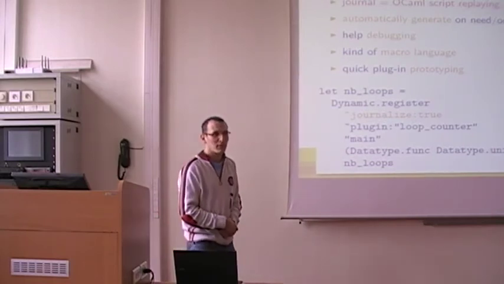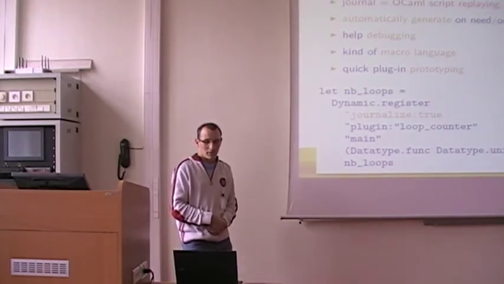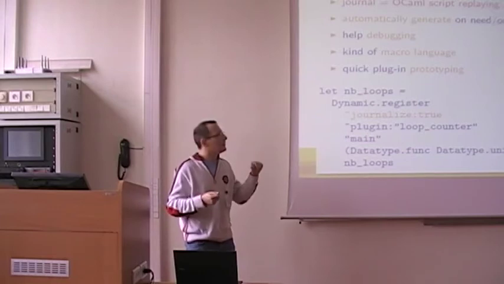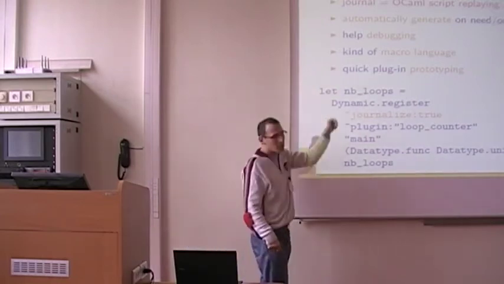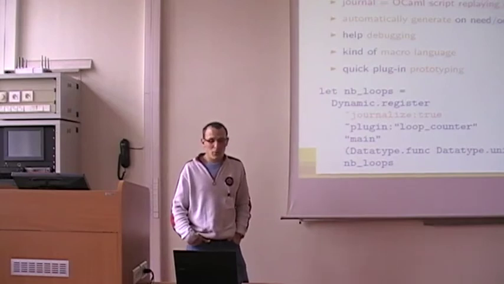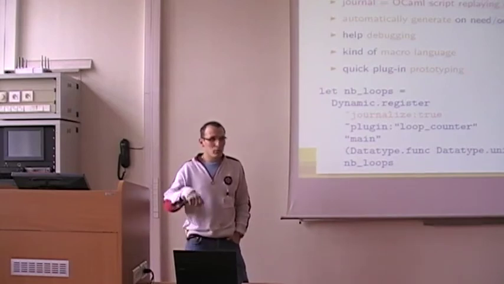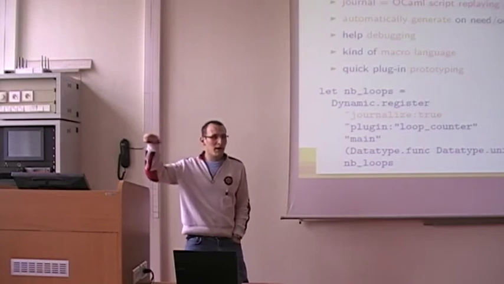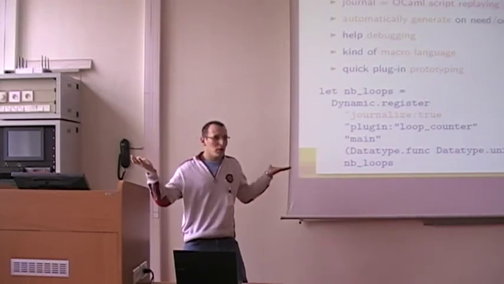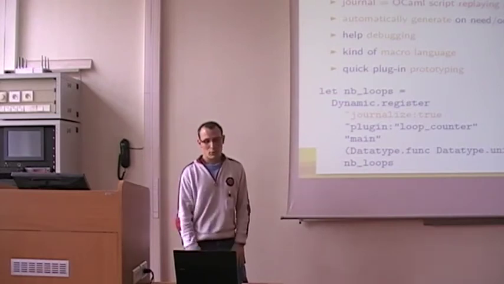That is very useful for debugging, because if Pharmacy crashes for any reason, a journal is generated. It's also useful as a macro language: you do some actions with the GUI, you generate the journal, and so you have a script. You can run it again, and it does the same.